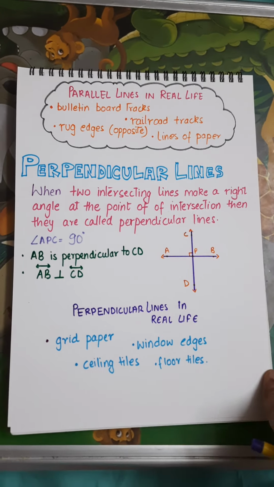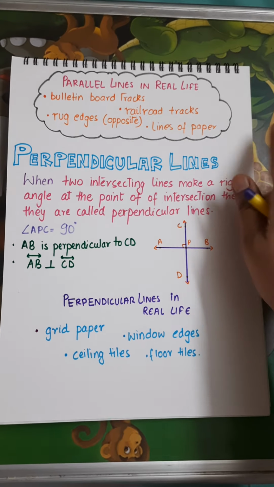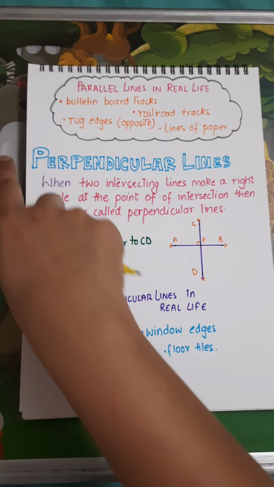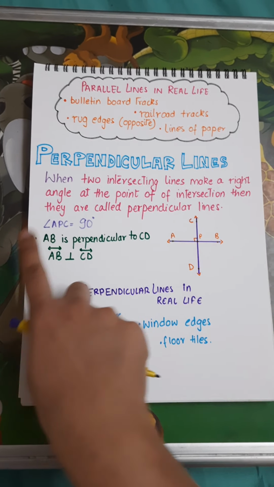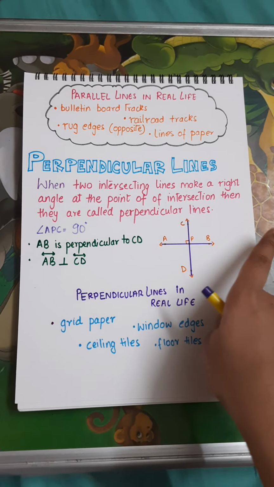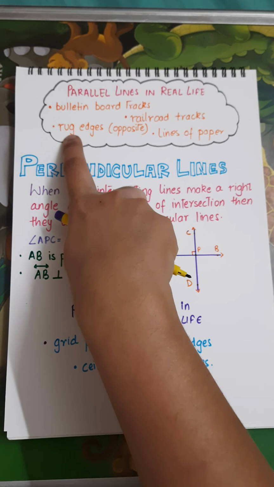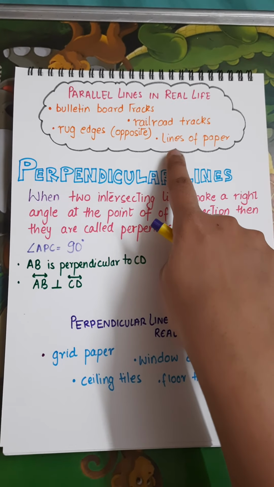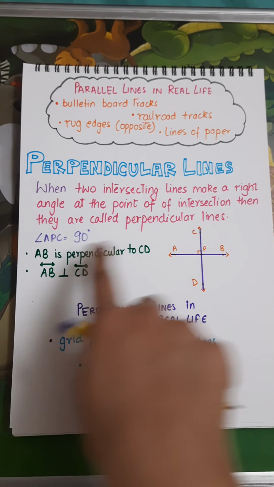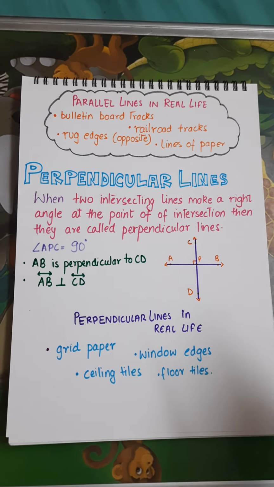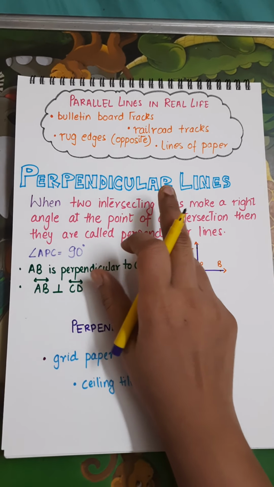See this one, the opposite one. If I look at this vertical edge of the paper and this edge, both the opposite edges of the paper are parallel to each other. Rug edges, similarly. When you have lines made on some notebooks, those lines are parallel to each other.